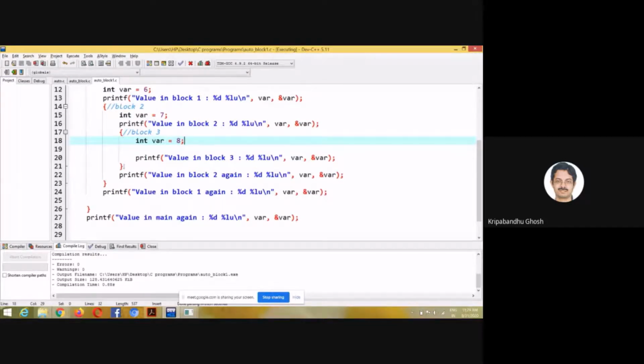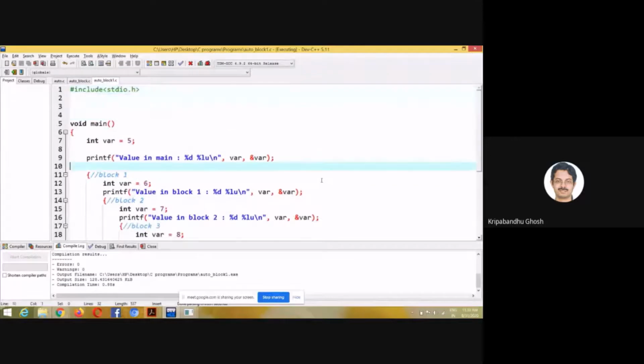So when this block ends, it is no longer available to the compiler. Now the compiler gets this where, not this where, by this particular address.